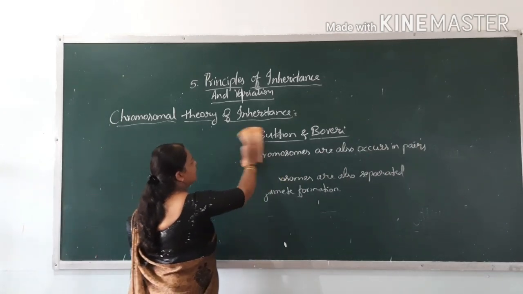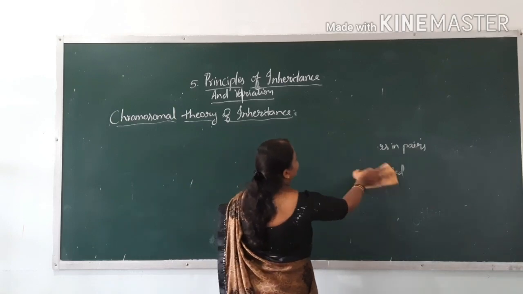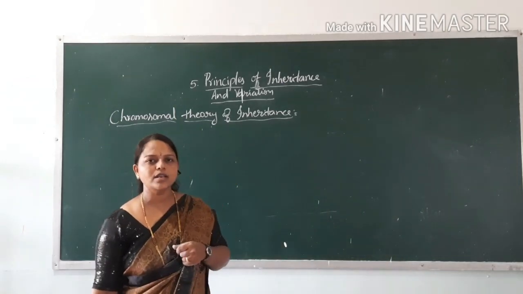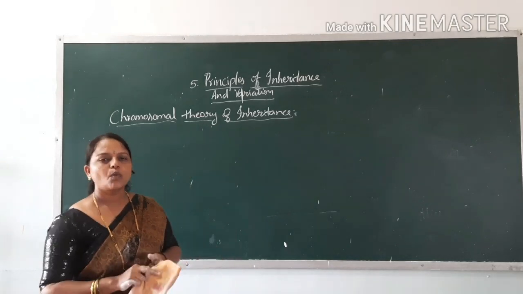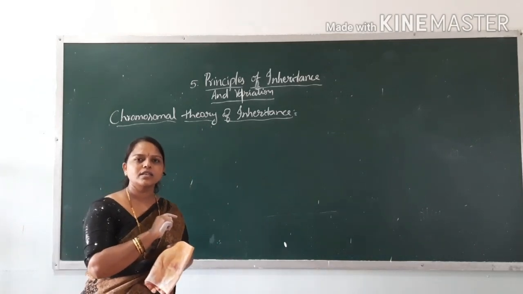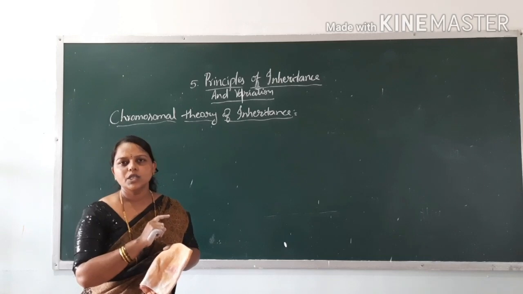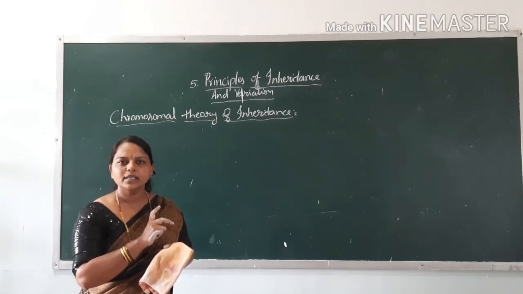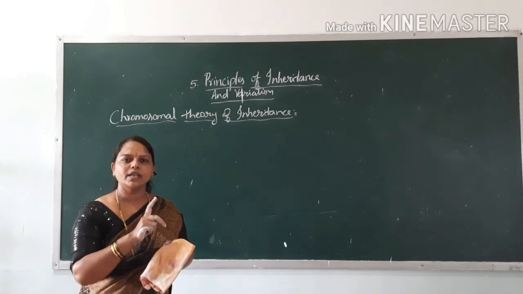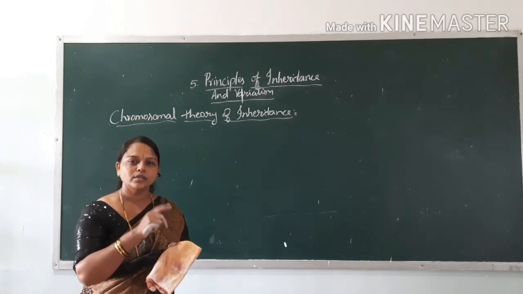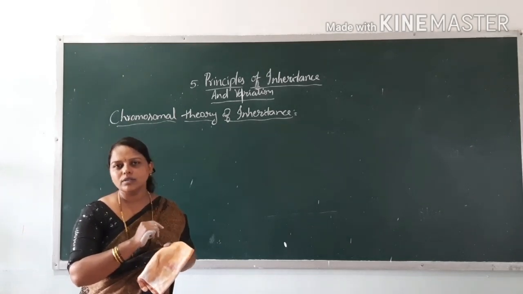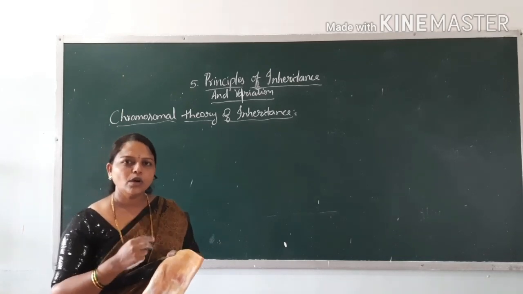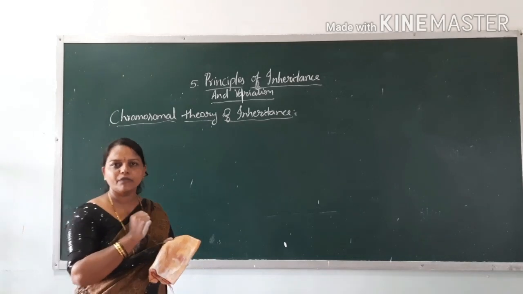Today we studied the different types of crosses, that is test cross and back cross. What is the significance of test cross? It is to know the genotype of the unknown. Here the F1 generation is unknown, so we don't know its genotype.